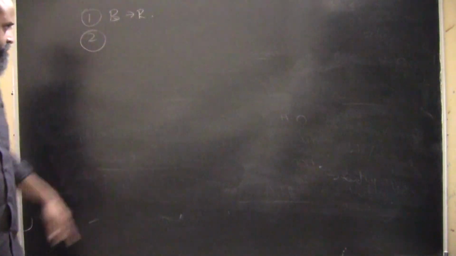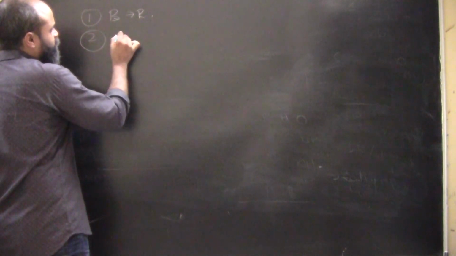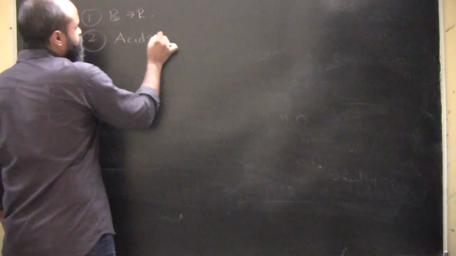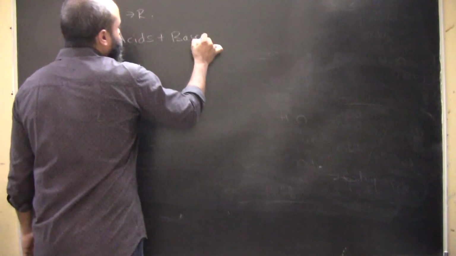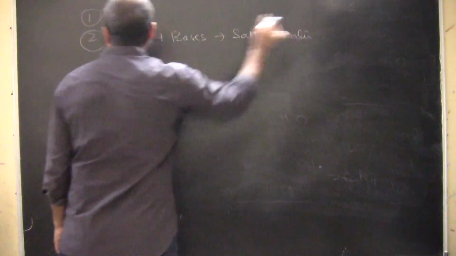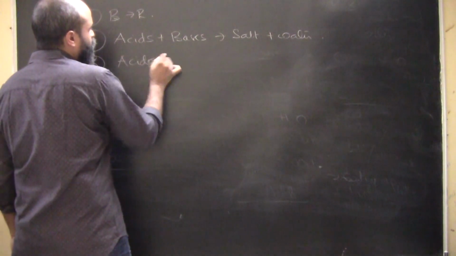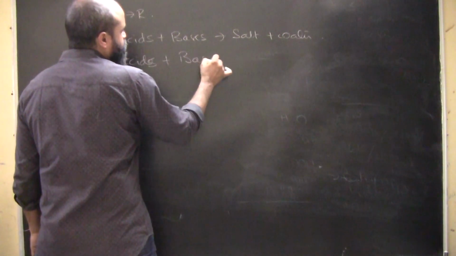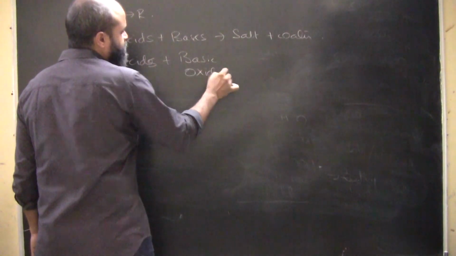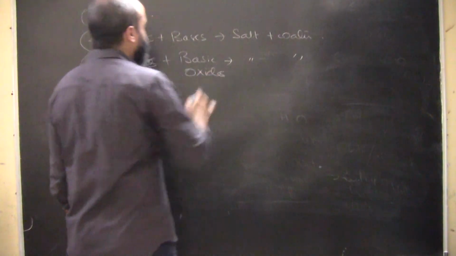Then acids react with bases to form salt and water. Acids react with basic oxides, or rather metallic oxides, to form salt and water, the same thing.